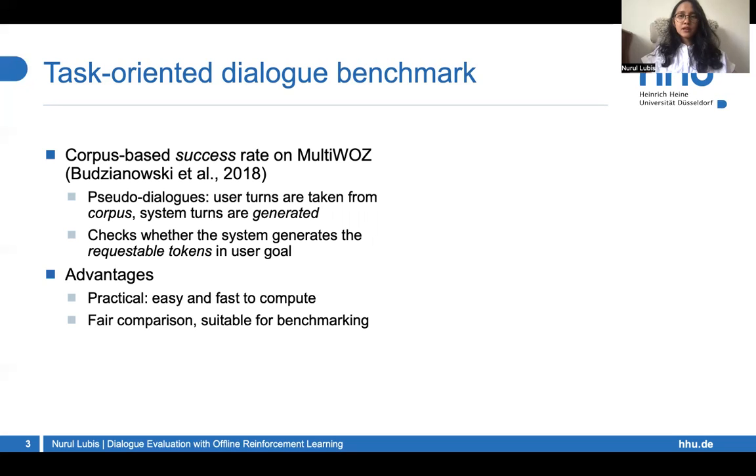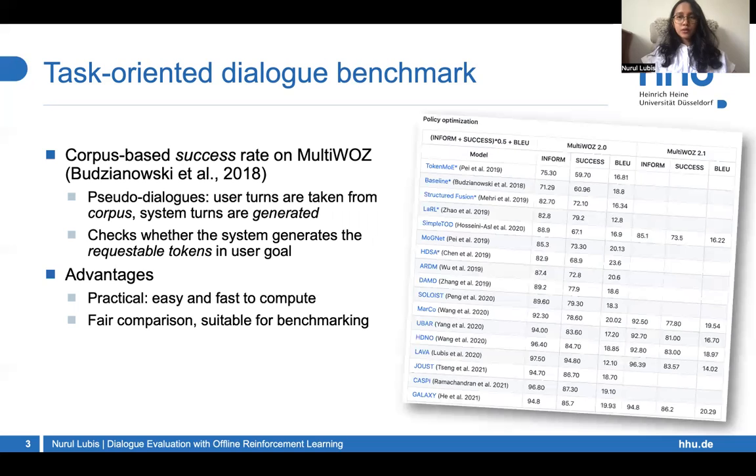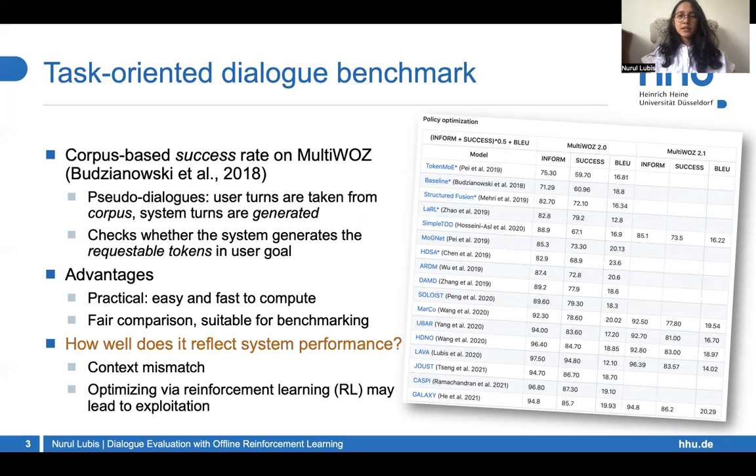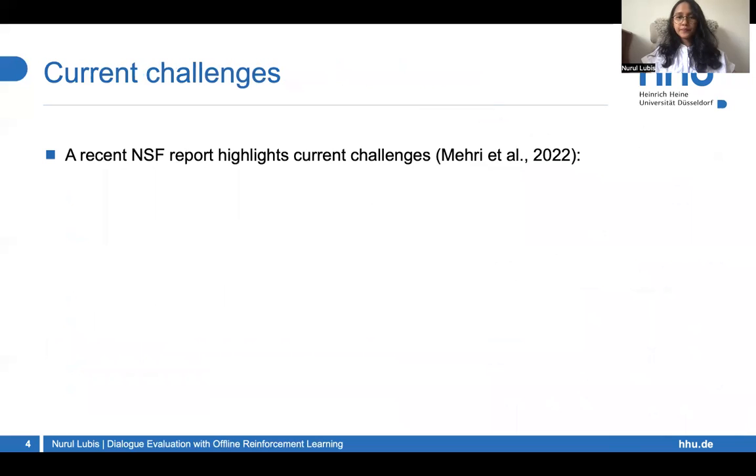The advantage is that this is very practical, easy and fast to compute. It also provides fair comparison that's suitable for benchmarking. This leads to its wide adoption for policy optimization works in the past few years. However, it is important to ask, how well does this actually reflect system performance? We see that this pseudo-dialogue contains context mismatch, and this emphasis only on requestable tokens may lead to exploitation when we optimize with reinforcement learning.